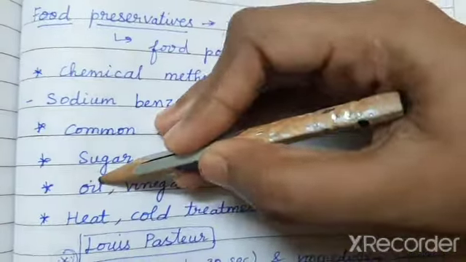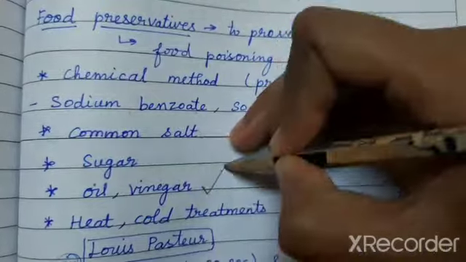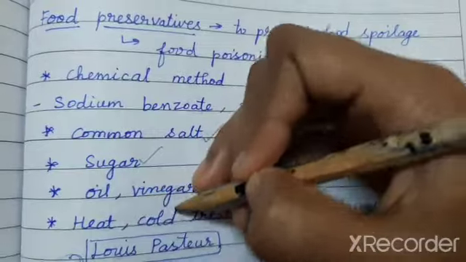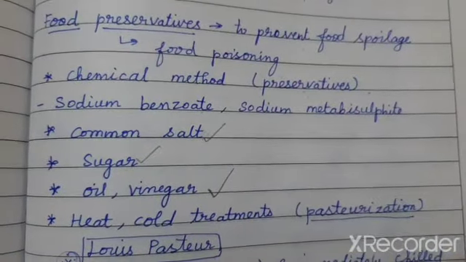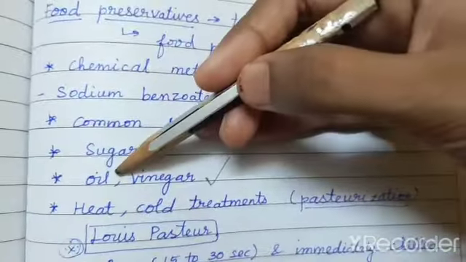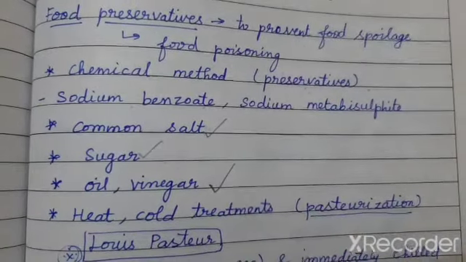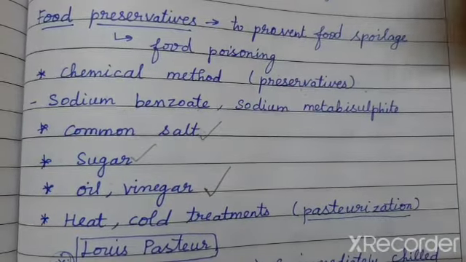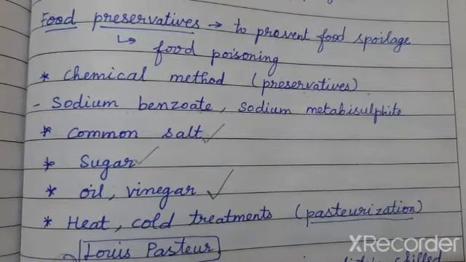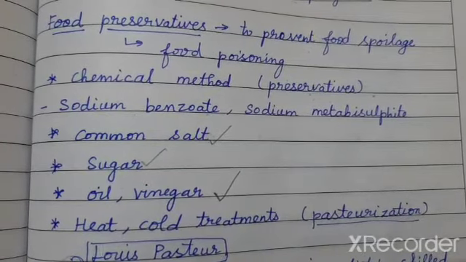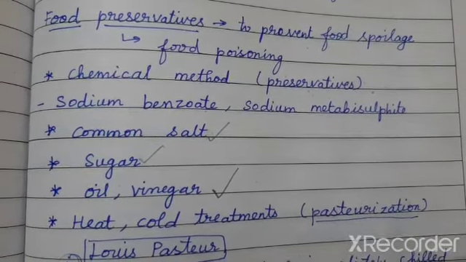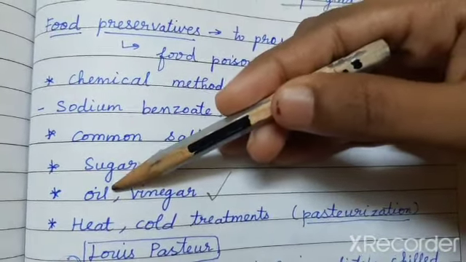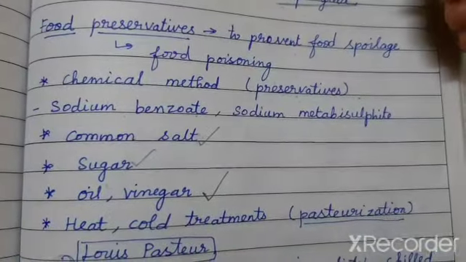Okay, the next is oil and vinegar. This is what I meant as your natural preservative. Common salt, sugar, oil, vinegar, they are all natural sources of preservatives. You could have seen that whenever any of your relatives or house members are going for a long trip and wanted to take food along with them, your mother cooks with more oil in the food, because the oil will reduce the growth, or it can prevent the growth of microorganisms.